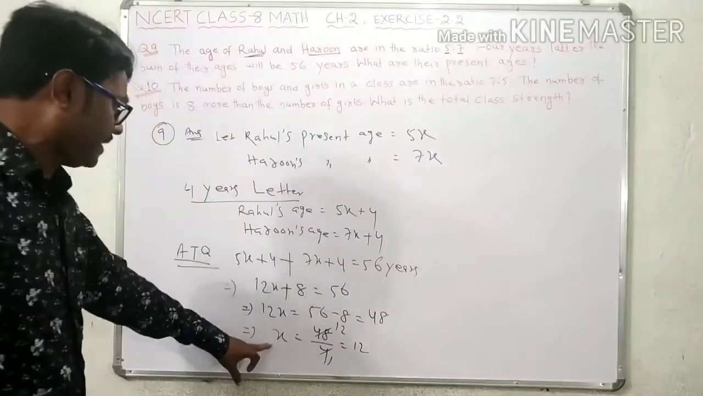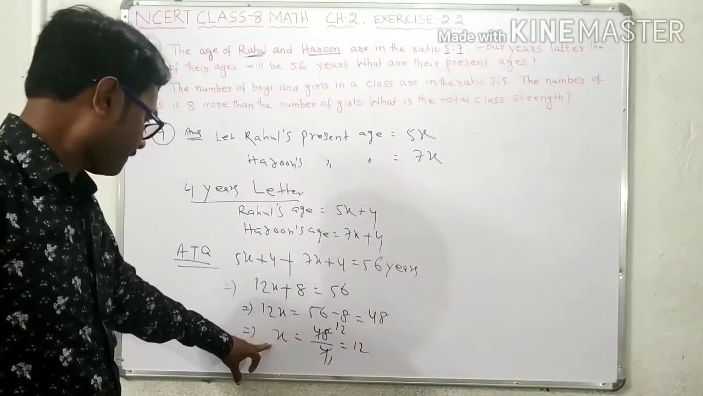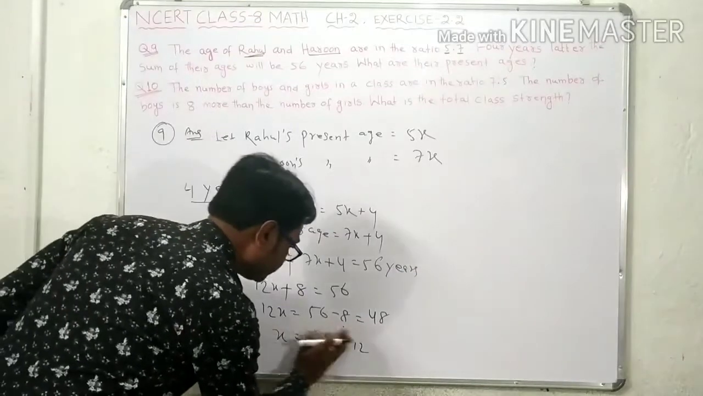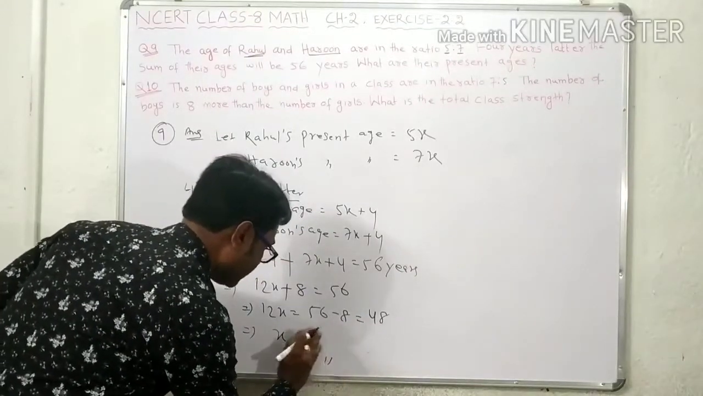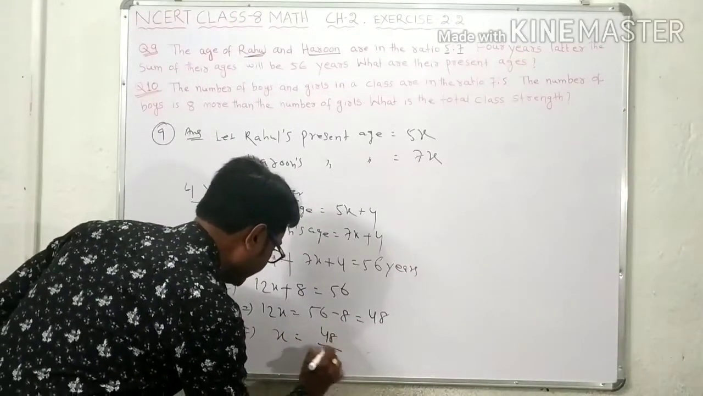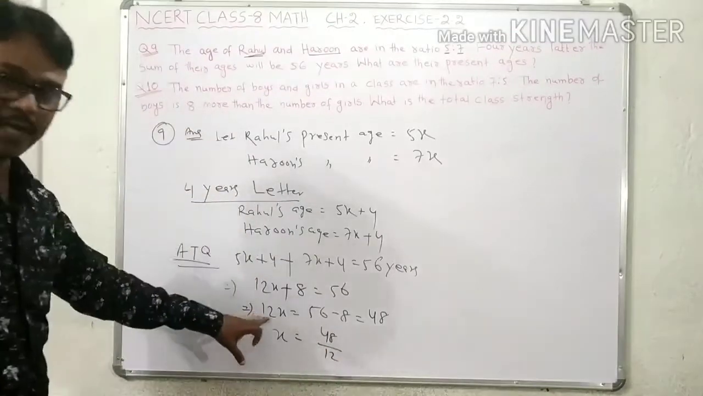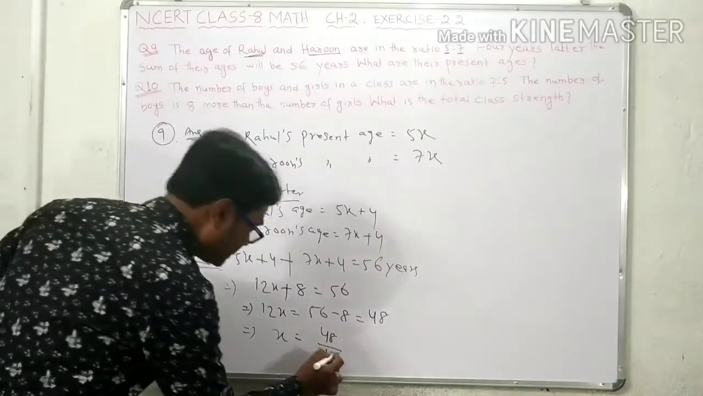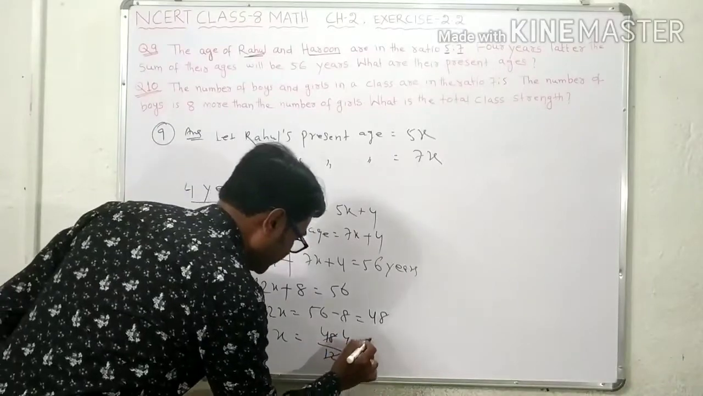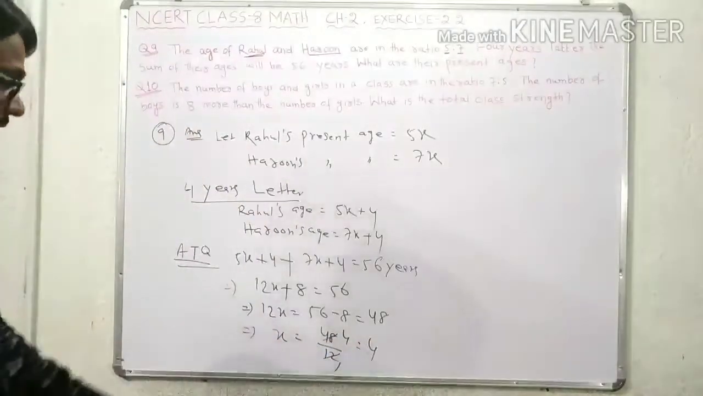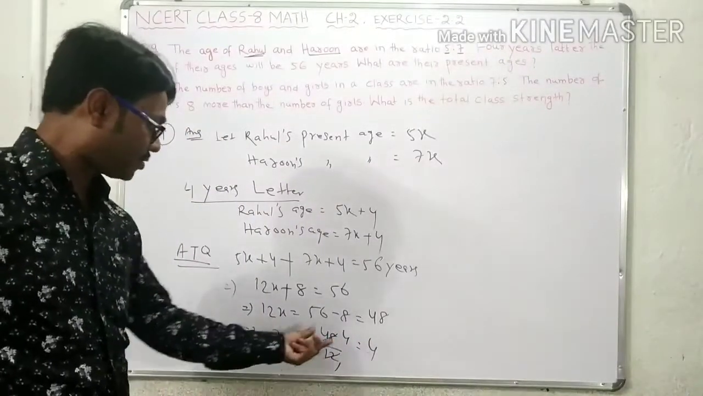We need the value here. x is equal to, sorry, here it is slightly mistaken. It is 48 divided by 12. This 12 we have to shift. So it is 12 1s are 12, 12 4s are 48. That means x is equal to 4. We get the value of x is equal to 4.